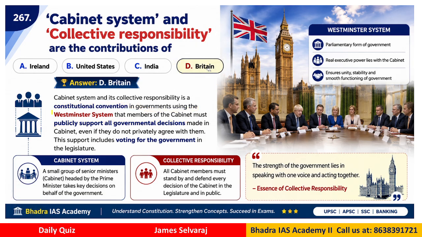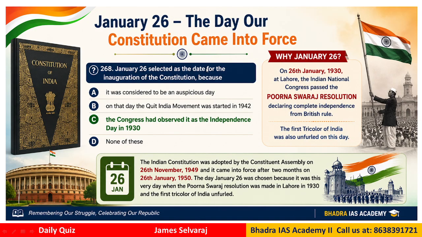Question number 268. January 26 was selected as the date for the inauguration of the constitution. Why? Because of what reason? It was considered to be an auspicious day. On that day, the Quit India movement was started. The Congress had observed it as the Independence Day in 1930.